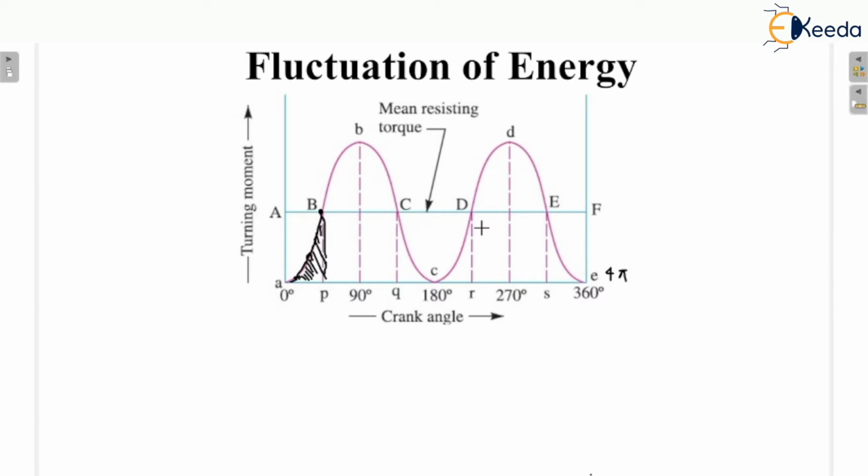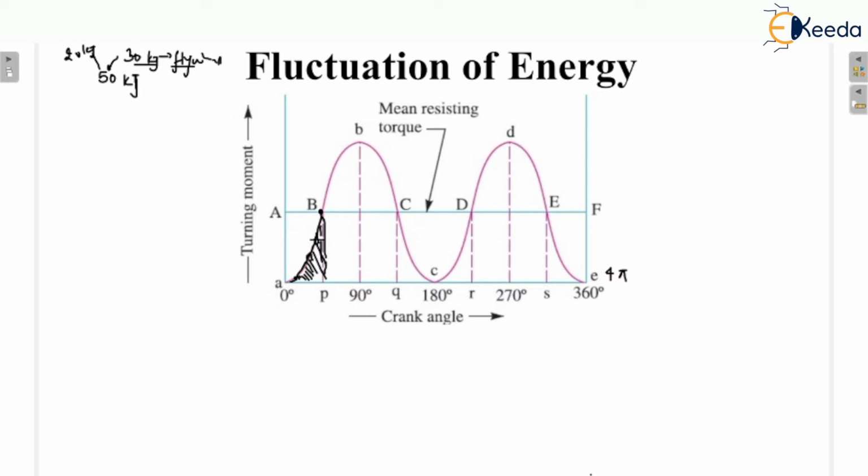In a simple way, for example, if the engine's energy requirement is 50 kilojoules, but it is getting only 20 kilojoules, that is not sufficient to fulfill this. So we will recover this by using 30 kilojoules from the flywheel. So the flywheel is basically to fulfill the energy requirement. That's why it reduces the fluctuations.